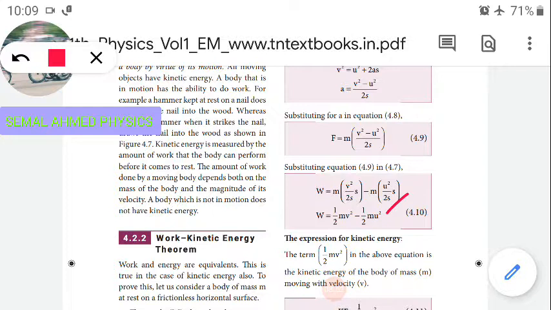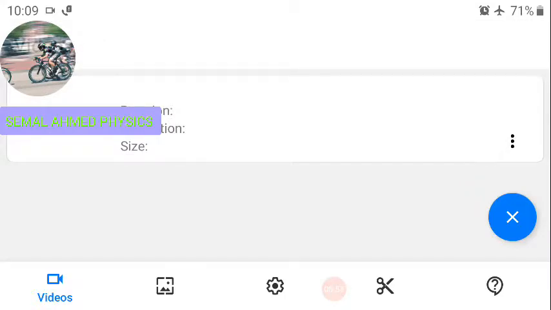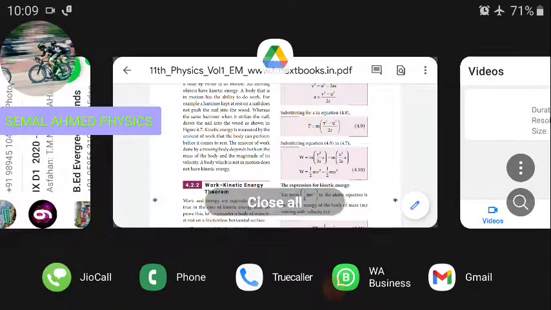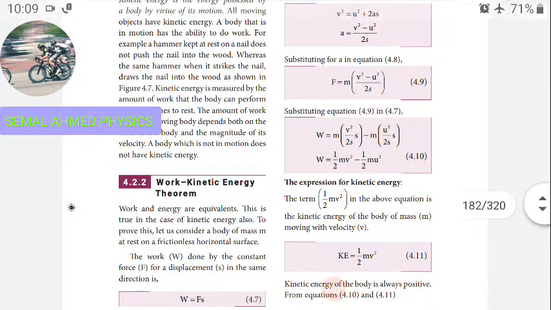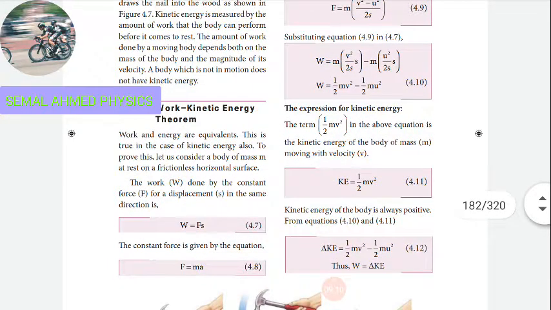Finally, looking at this equation, the term half m v square in the above equation is the kinetic energy of a body of mass m. So K is equal to half m v square. That's all. This is a very simple way of finding the work-energy relation. W is equal to delta K, which is half m v square minus half m u square. Thus the work-energy theorem is proved. Both are interrelated topics.